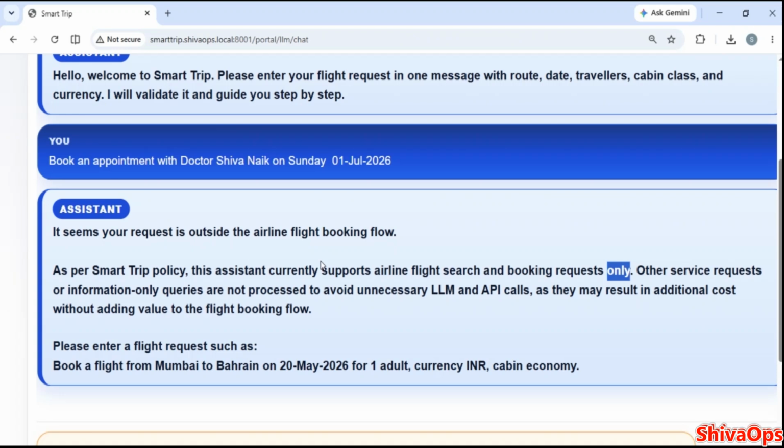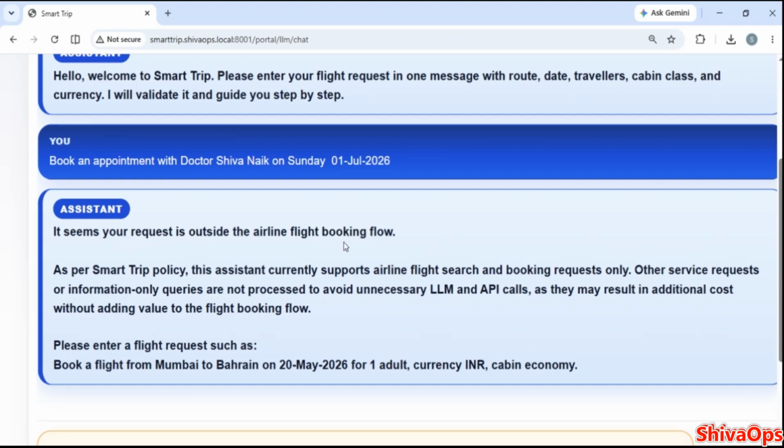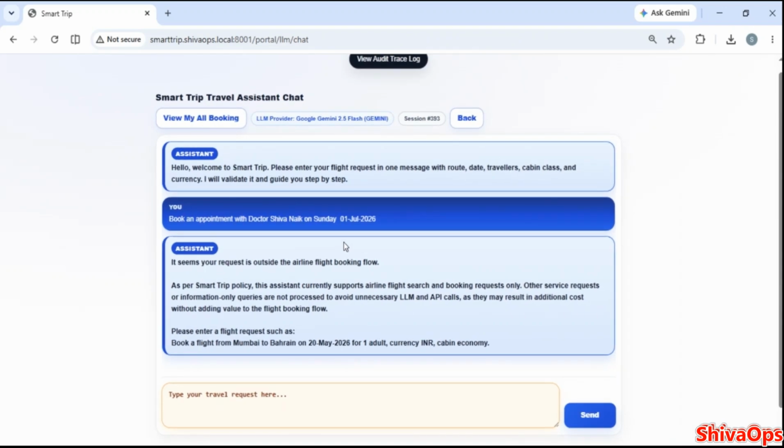Other service requests or information-only queries are not processed, to avoid unnecessary LLM and API calls, as they may result in additional cost without adding value to the flight booking flow or even to the company. Please enter a flight request, such as, book a flight from Mumbai to Bahrain for one adult on so and so date. So this is the main agenda of this.